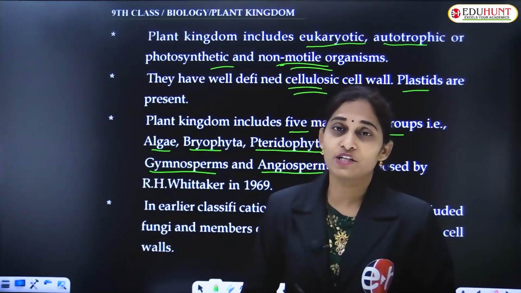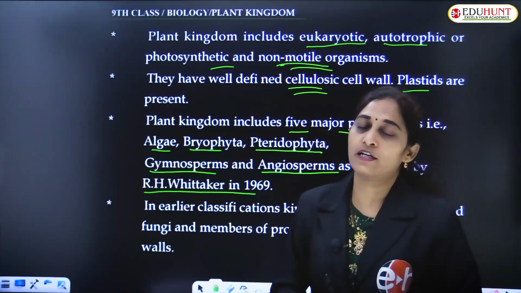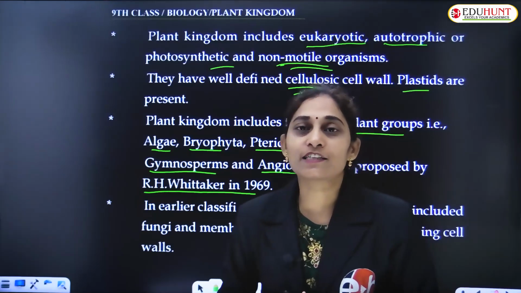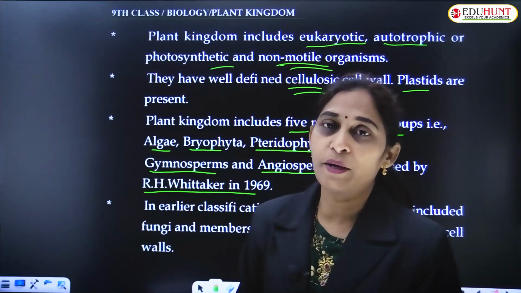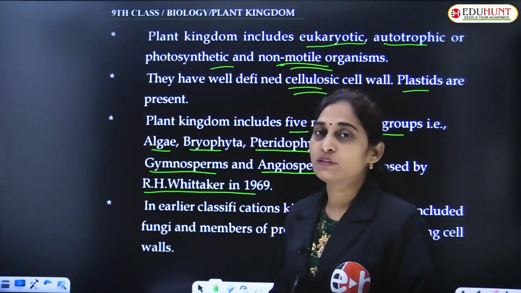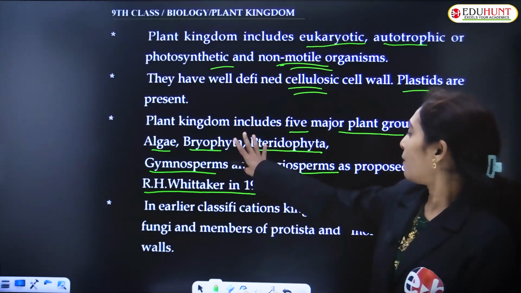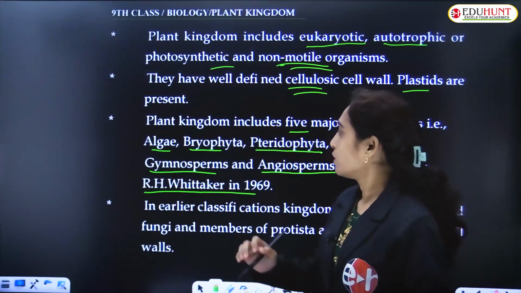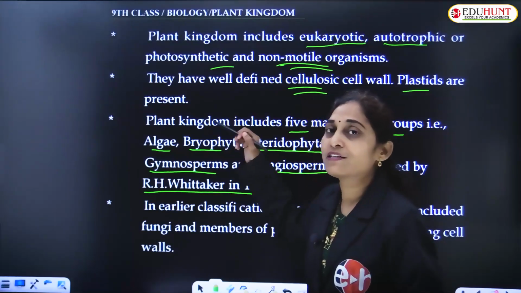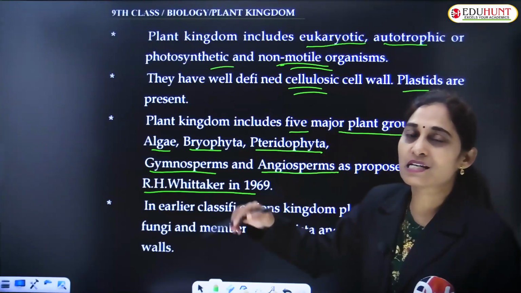This classification was proposed by R.H. Whittaker in 1969. According to him, the plant kingdom is divided into 5 major groups: algae, bryophyta, pteridophyta, gymnosperms and angiosperms. Among these 5 major groups, the first 3 major groups, that is algae, bryophyta and pteridophyta, do not produce seeds.